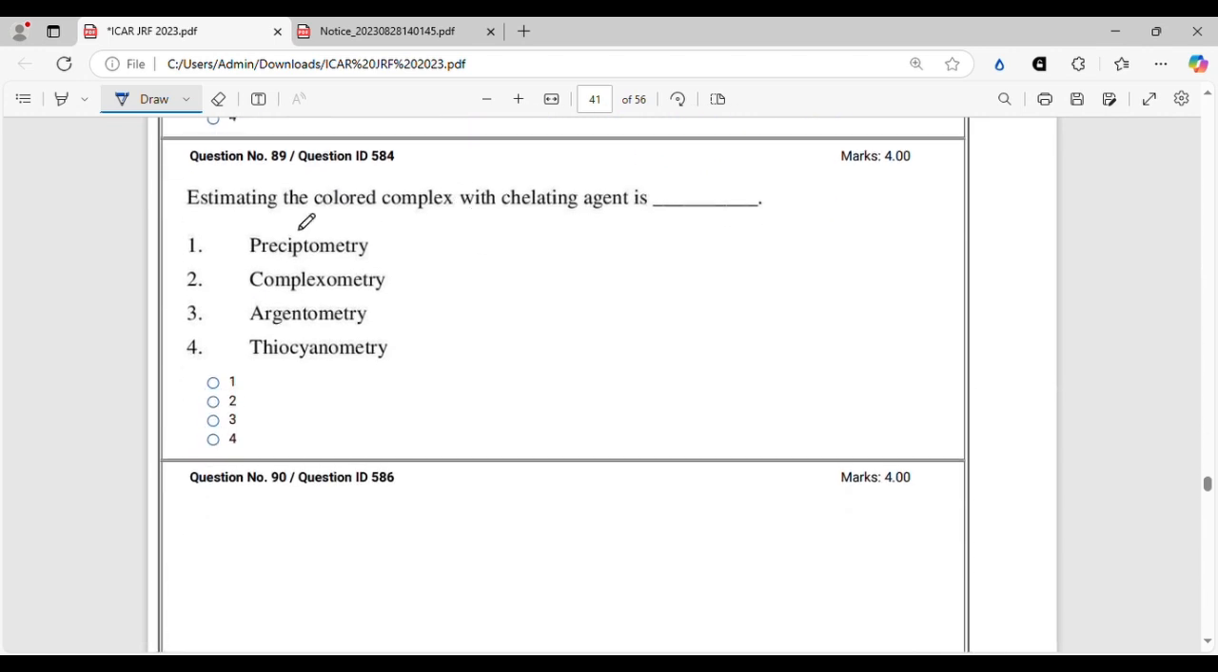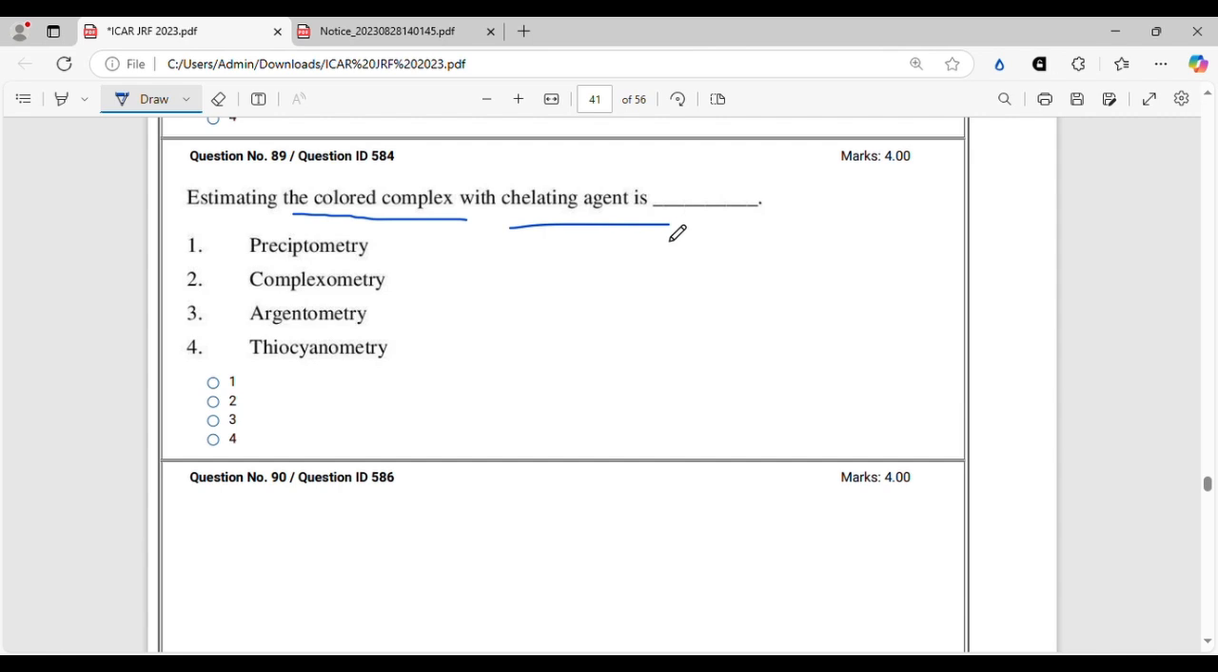Estimating the colored complex with chelating agent. This is a question from analytical chemistry. You should be very thorough with analytical chemistry. If you are going to work in the laboratory in your MSc or PhD, you should know the principle, you should know how an instrument works, and from there you can expect at least 3 to 4 questions every year. So you have to put some emphasis on that.